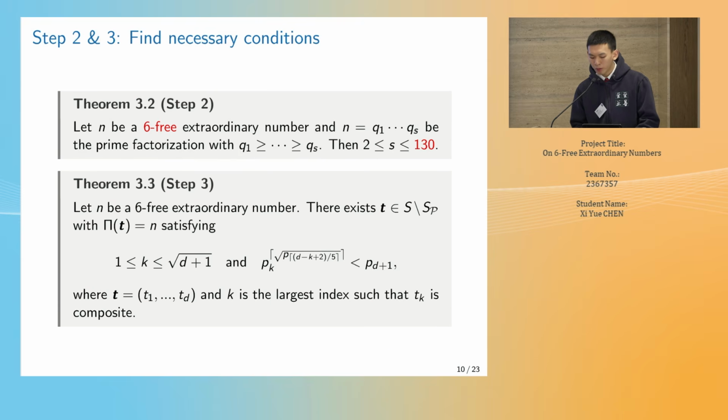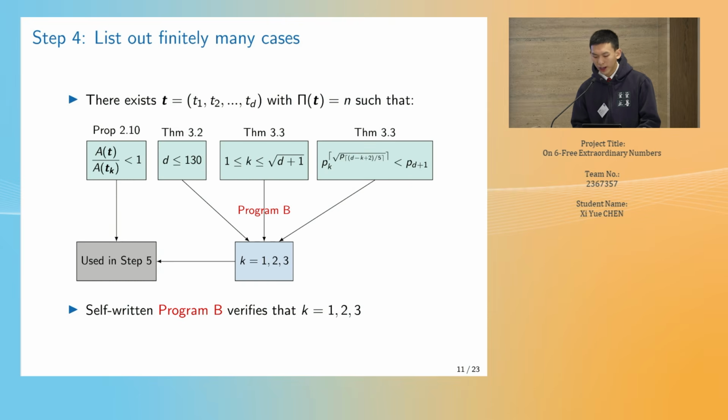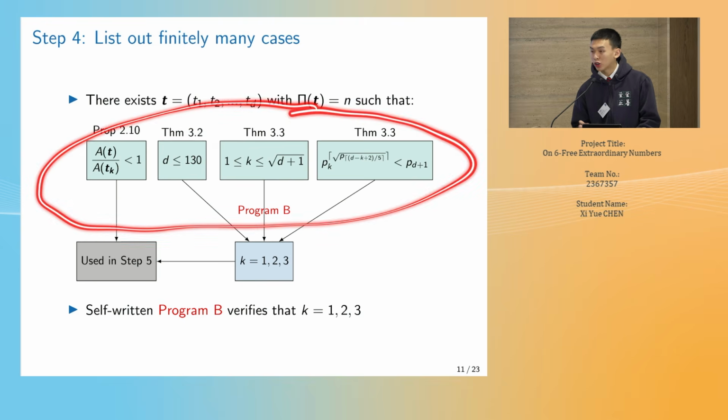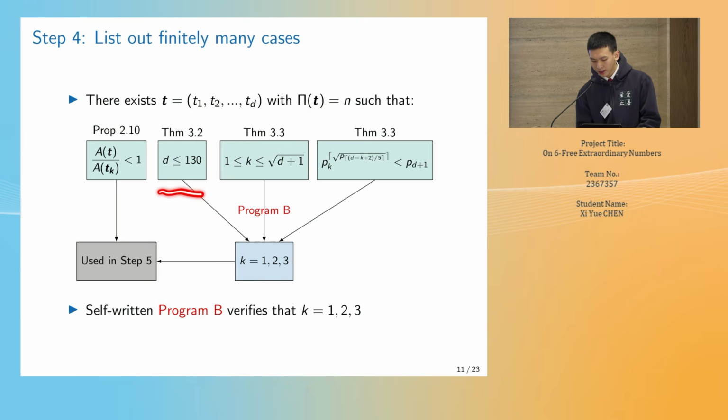Theorems 3.2 and 3.3 are consequences of Proposition 2.10, which give limitations on the length of the sequence t and also the position k for the composite integers in the sequence t. In summary, we get 3 necessary conditions for 6-free extraordinary integers. Notice that these 3 conditions focus the attention on a finite set of d and k. Then by using a program, I can get all possible values of k, which are 1, 2, or 3.